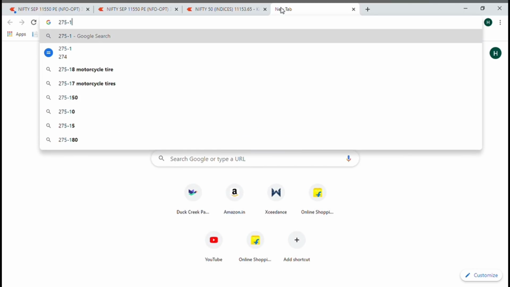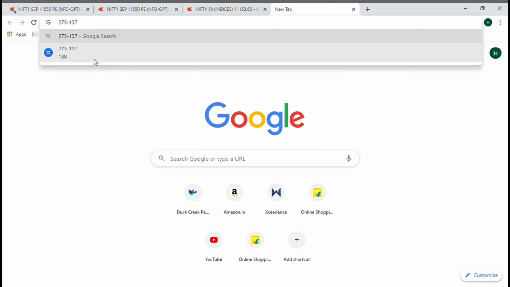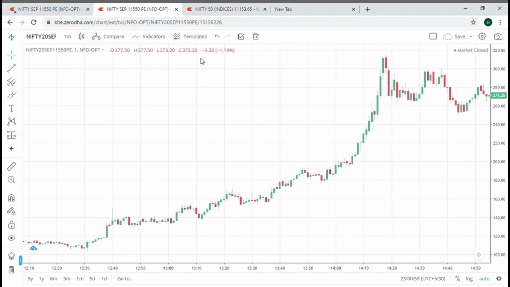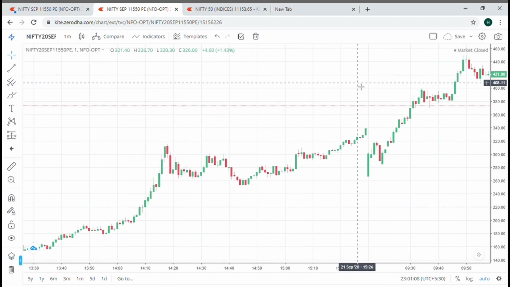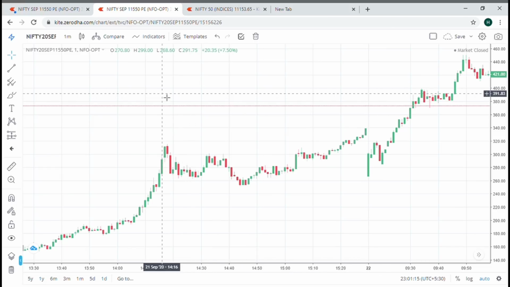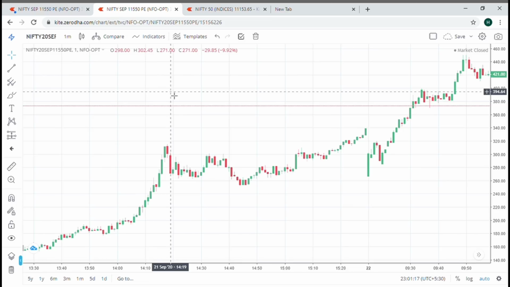So let's say we are exiting at 275. We got an entry at 137. We got 138 points, so we have more than doubled our money in just one day based on this strategy. Now I'm not saying we will be doubling our money every single day, but we can get an easy 40 points out of this strategy if we work continuously on this one. And if we hadn't exited, we got the highest of 339. That's an amazing profit. Now we will follow the rules and we'll exit on this or this candle.